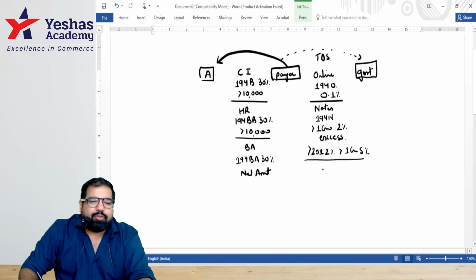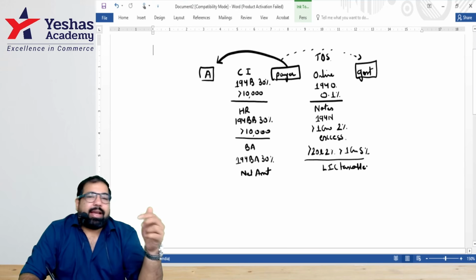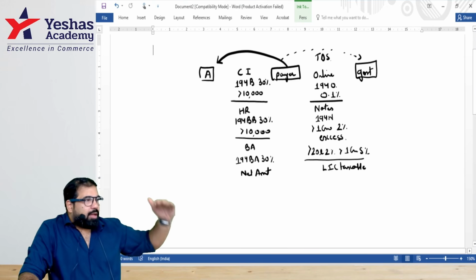Guys, sometimes you take a life insurance policy which is taxable. So, when is a life insurance policy exempt then? Guys, on death, is it exempt? And all the premiums are low. Is it exempt?